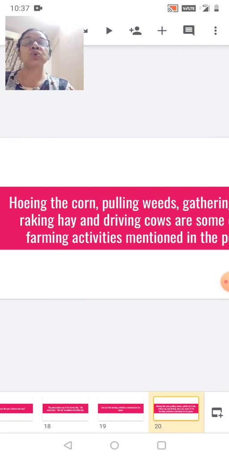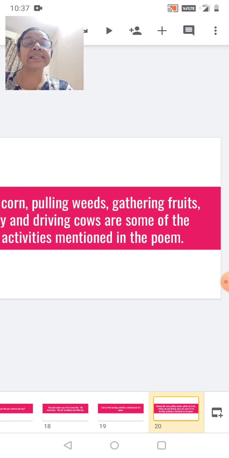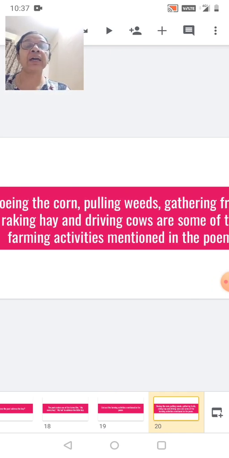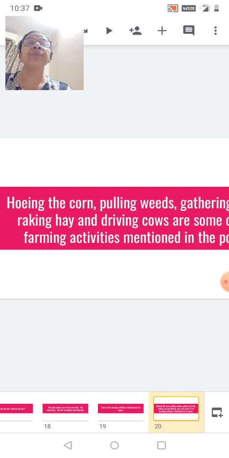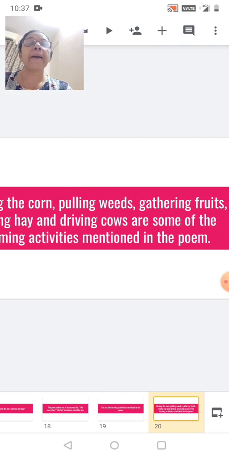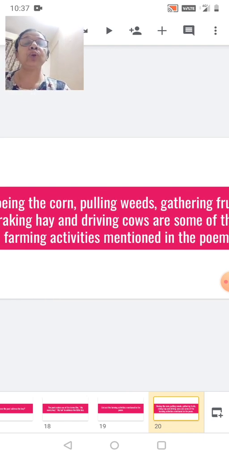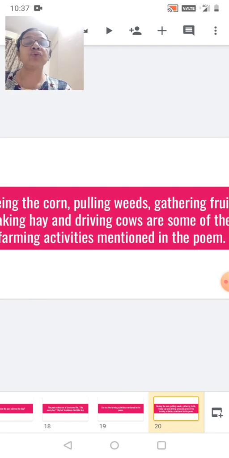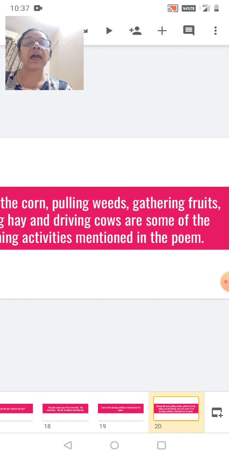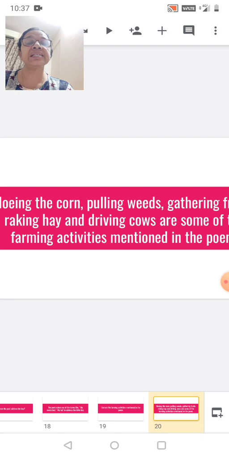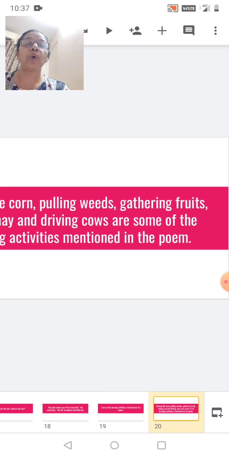On your screen, students, just have a look. Hoeing the corn, pulling weeds, gathering fruits, raking hay, driving cows are some of the farming activities mentioned in the poem.